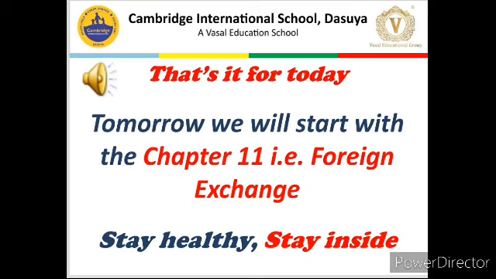How do we come to know that $1 is equal to 70 rupees, 1 Canadian dollar is equal to 55 rupees, and why does daily fluctuation happen in the foreign exchange market? All that will be discussed in chapter number 11, and till then stay healthy, stay inside, bye.